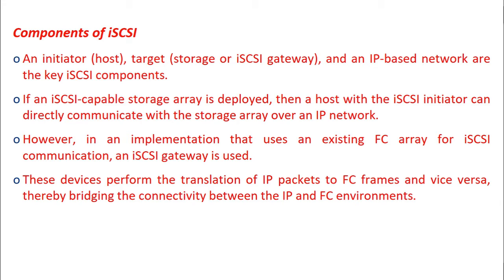If an iSCSI capable storage array is deployed, then a host with an iSCSI initiator can directly communicate with the storage array over an IP network. However, in an implementation that uses an existing fiber channel array for iSCSI communication, an iSCSI gateway is used. These devices perform the translation of IP packets to fiber channel frames and vice versa, thereby bridging the connectivity between the IP and the fiber channel environments.